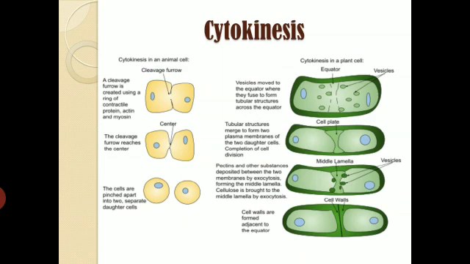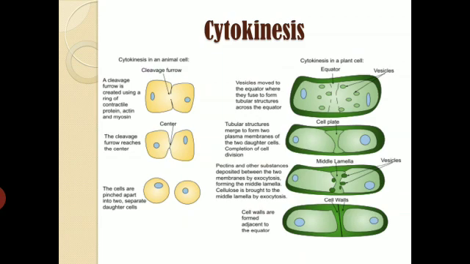So first focus on the diagrammatic representation of cytokinesis in an animal cell. Here in the animal cell, certain proteins like actin and myosin participate in the formation of the cleavage furrow.